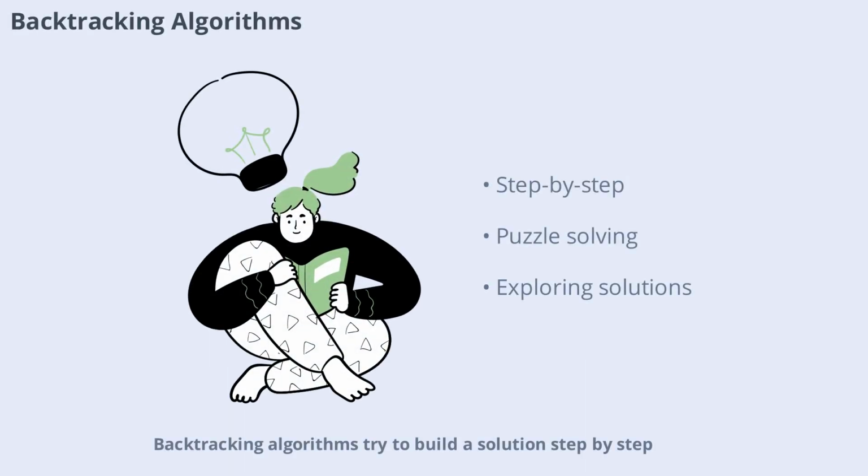Backtracking algorithms try to build a solution step by step, abandoning choices that lead to dead ends. This approach is often used in puzzles such as Sudoku or the n-queens problem. Backtracking is powerful for exploring all possible solutions, but it can be slow if the search space is large.